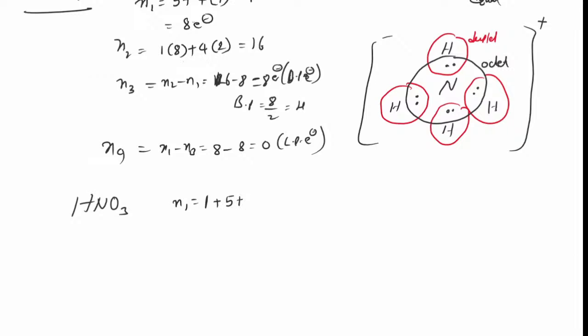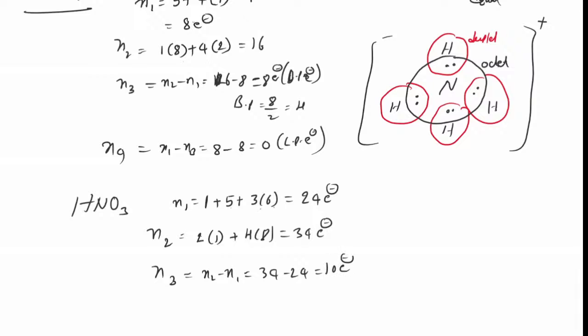Hydrogen has 1 electron, nitrogen has 5 valence electrons, and 3 oxygens at 6 each are 18, plus 5, plus 1, that is 24 electrons. For octet configuration, 2 into 1 for hydrogen, 4 into 8 for the others, that is 34 electrons. So N3 equals 34 minus 24, that is 10 electrons present as bond pairs. Then bond pairs is 10 by 2, equal to 5.